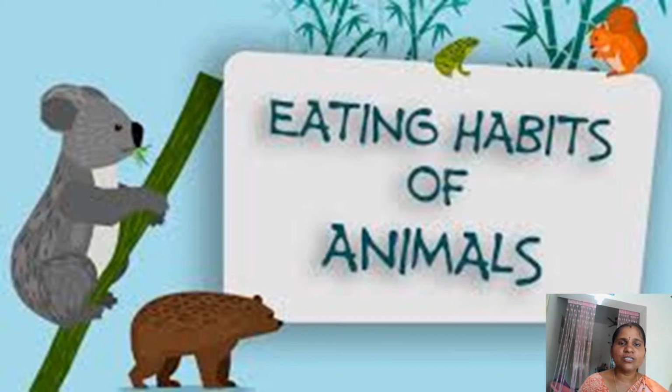In the previous session, we learned about the food habits of animals. According to their food habits, animals can be segregated into three types: herbivores, carnivores, and omnivores. Herbivores are plant-eating animals. Carnivores are flesh-eating animals; they eat the flesh of other animals. Omnivores eat both plant and animal foods.